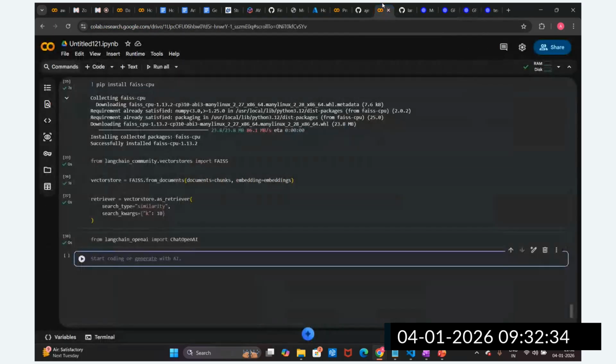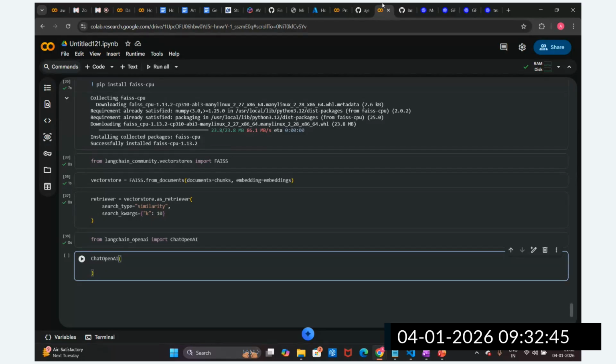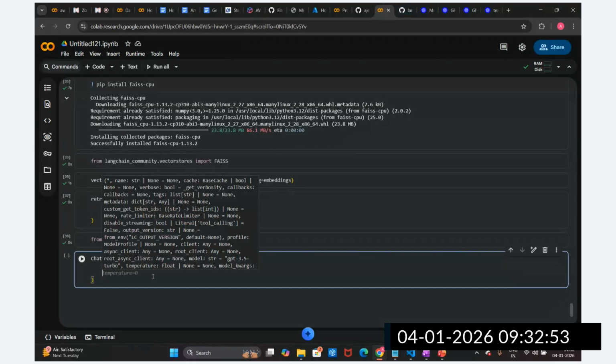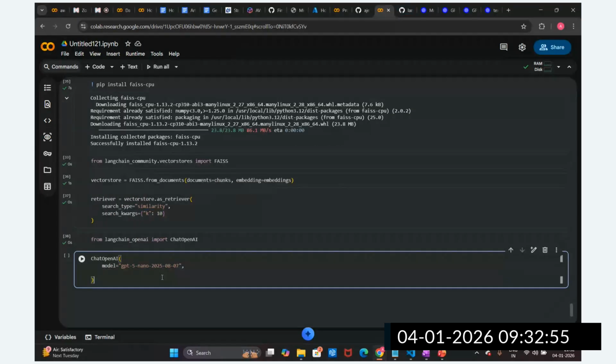So here, ChatOpenAI, I'm going to provide this model name. This is the model, and this is the release date of the model. It was released in the month of July or August. And then we can provide the temperature value.